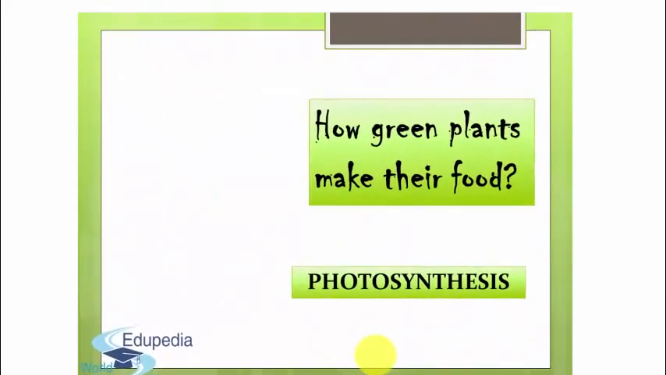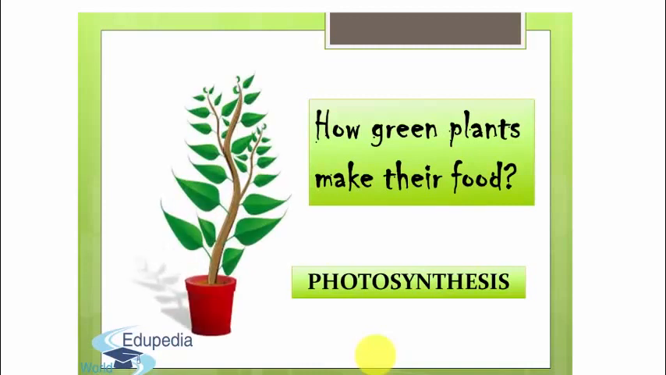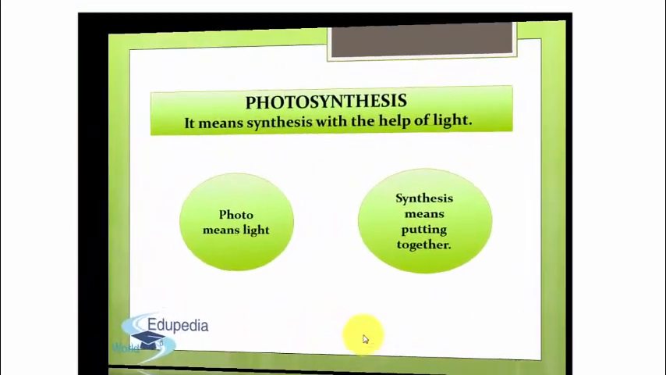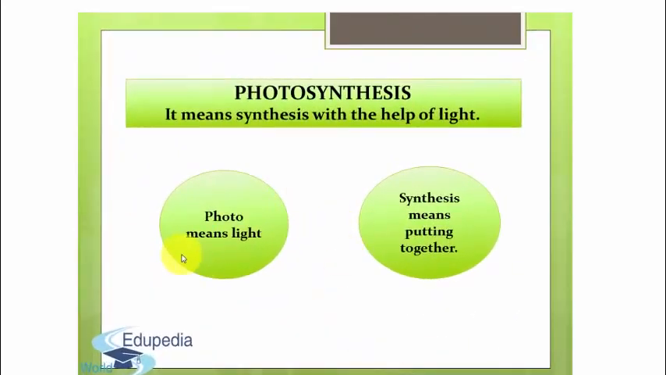Green plants, in fact, have to make, or rather synthesize, the food they need, and all other organisms depend on them for their needs. Green plants carry out photosynthesis, a physiochemical process by which they use light energy to drive the synthesis of organic compounds. Photosynthesis means with the help of light. Photo means light and synthesis means putting together.